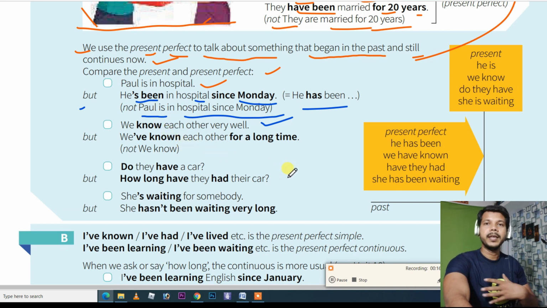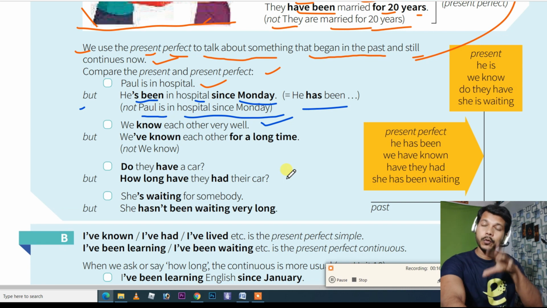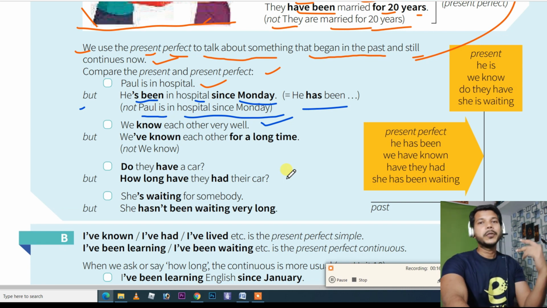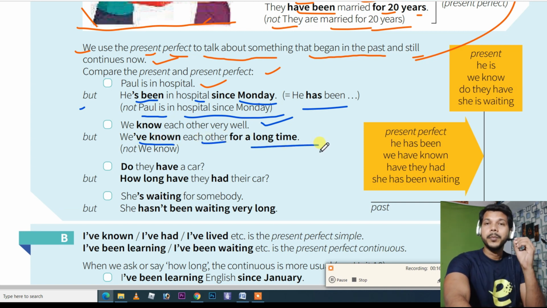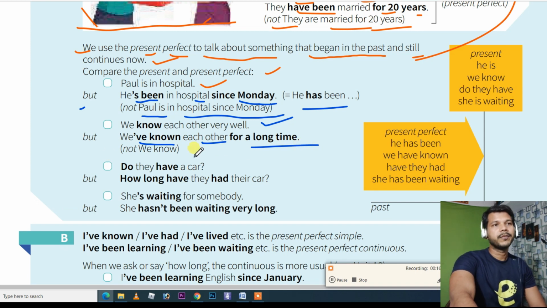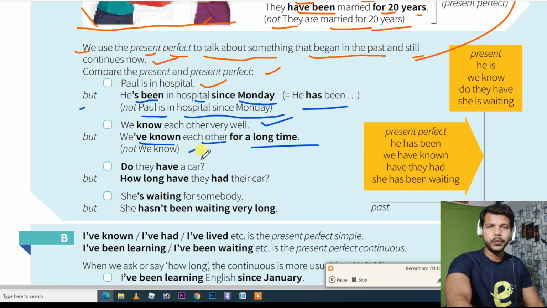If you have to say that we know each other, but you also want to mention that our relationship is for a long time, then you cannot use present perfect continuous. You can't say "we have been knowing each other for a long time." Instead you have to say "we have known each other for a long time." We have known, present perfect tense. You can't make the -ing form of know. That's the reason you have to take the help of present perfect tense.